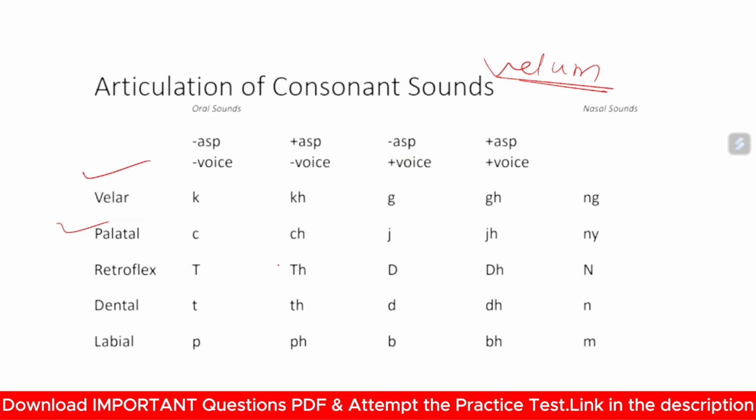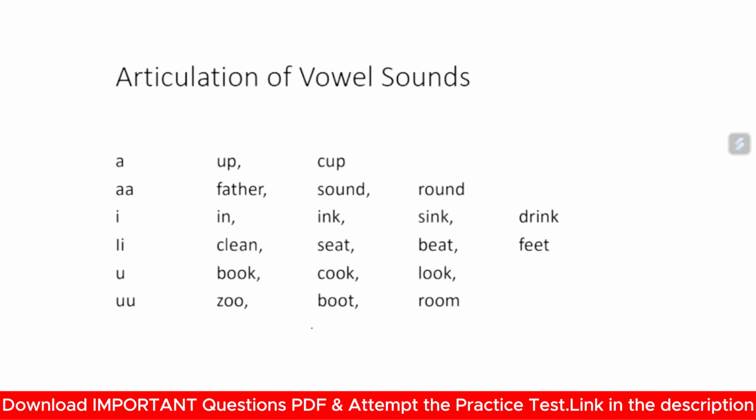Similarly, retroflex: ta, tha, da, dha, na. Here you will see that your tongue touches the upper part of your palate, and this is known as retroflex. Dental: ta, tha, da, dha, na. Here your teeth help produce the sound. Labial produces pa, pha, ba, bha, ma. Labial means the sound produced by the lips.